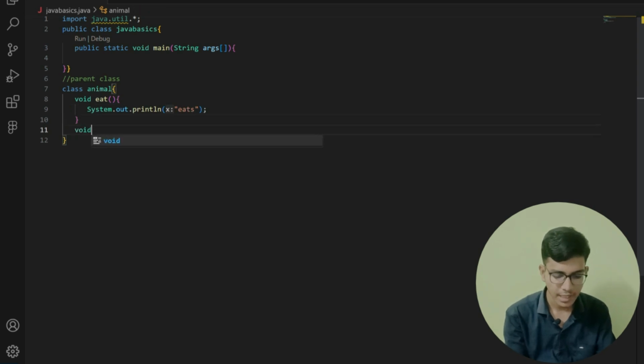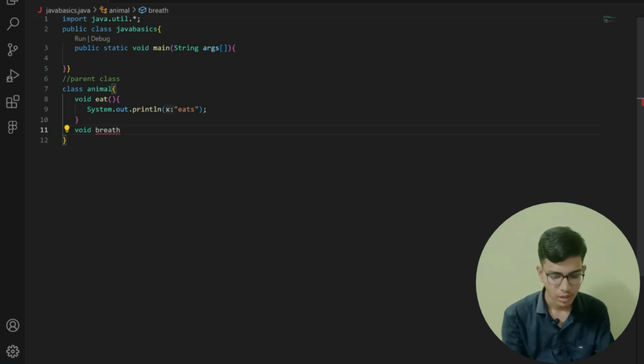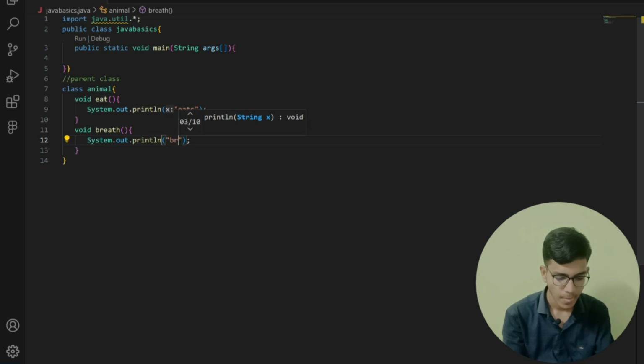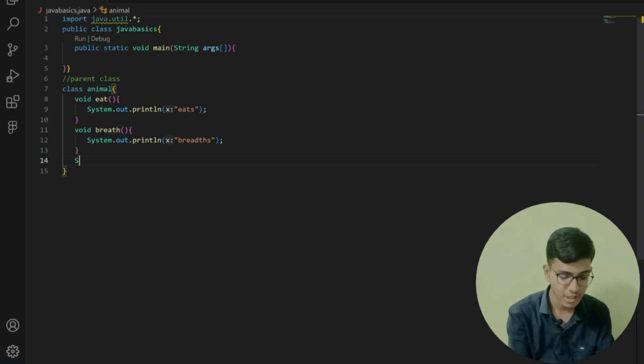After that, let me create another function, void breathe. In the breathe function, I am going to print system.out.print breathe. After that, let me create the attribute String color.